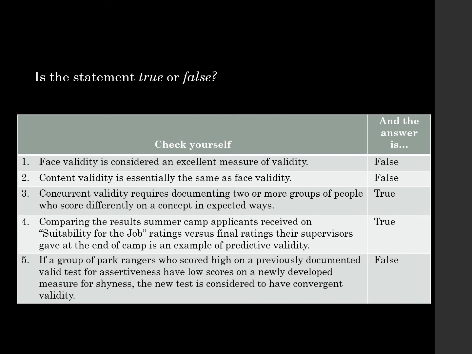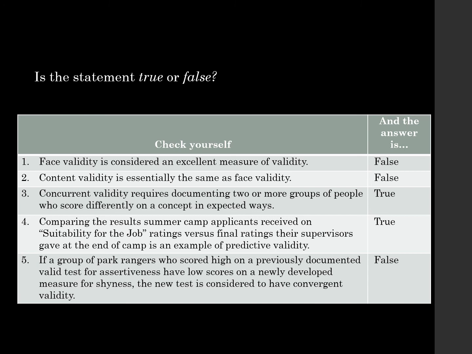Concurrent validity requires documenting 2 or more groups of people who score differently on a concept in expected ways. That's accurate. Comparing the results of summer camp applicants received on a suitability for the job rating versus final ratings their supervisors gave at the end of the camp is an example of predictive validity. And this is true. So we look at something we thought would happen, and we look at what happened, and we found out it was true.